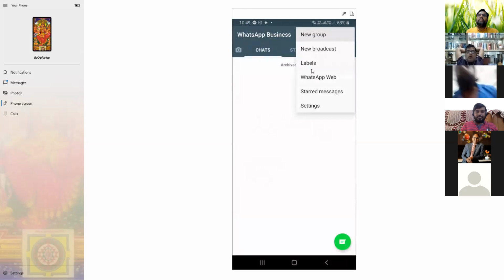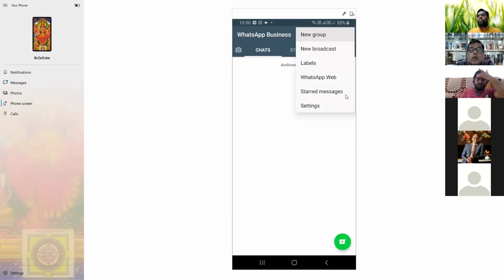See, you know the group design making, the broadcasting, the label, the WhatsApp web, star messages. The star message is particularly important for business people, because you keep on getting messages, so save that message and whenever you get time, you can go and use the star messages. Now, you know the new group creating, the broadcasting creating, the label creating, the WhatsApp on web, the star message, the settings.